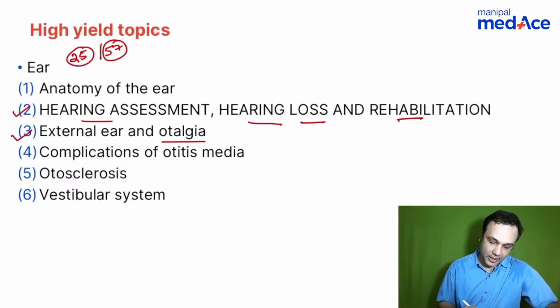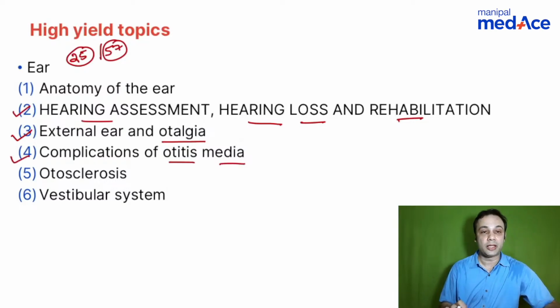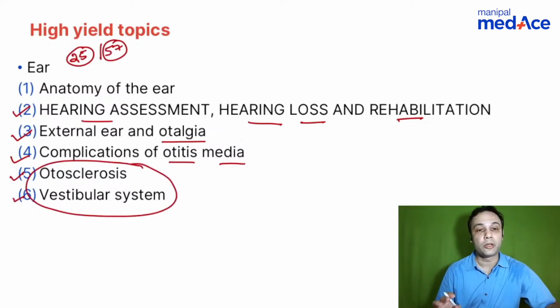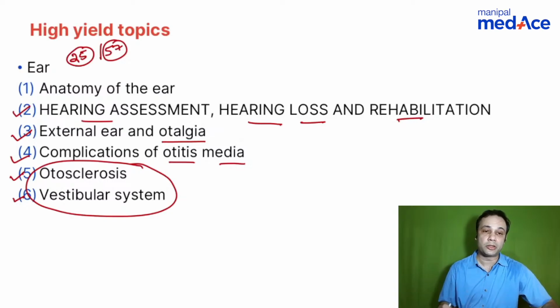Right. So apart from that, complications of otitis media, one or two questions have been asked in INI-CET. Otosclerosis and vestibular system are the second most important topics, loved by the examiners. When we talk about the vestibular system, how you go about diagnosing a particular vestibular disorder, how you investigate it, and how you treat it is something we will discuss in a little detail if possible in this session.